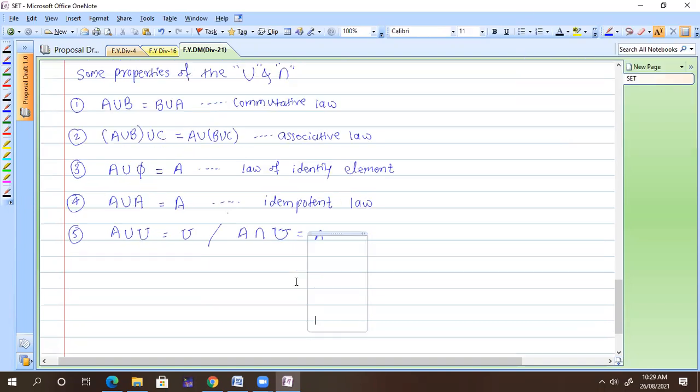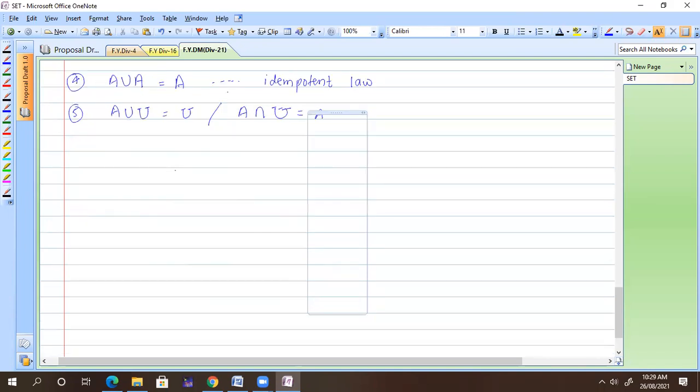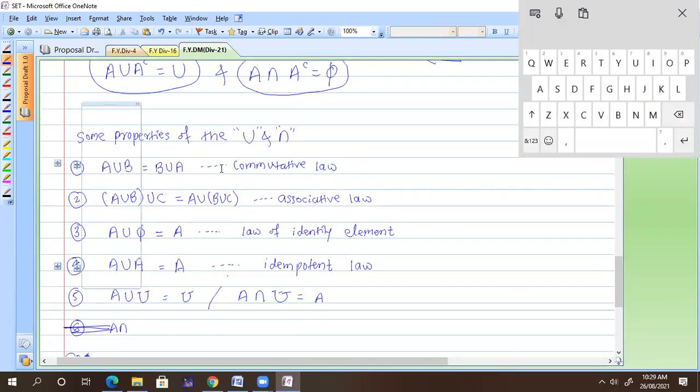Okay, now are you writing with me? Yes, sir. So number 6: whatever we have done for union, the same thing you can write for the intersection.